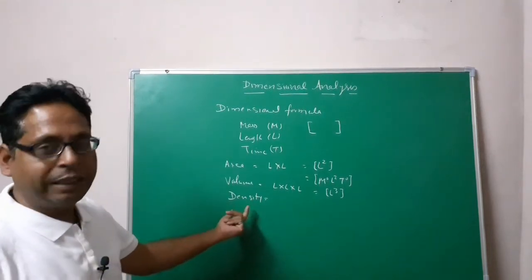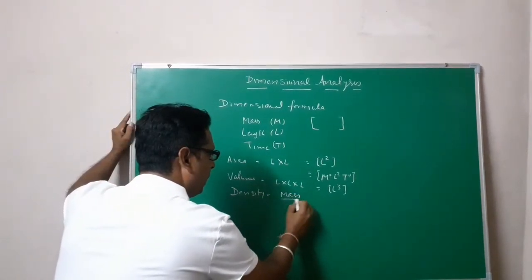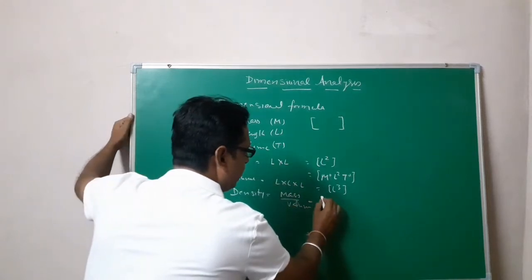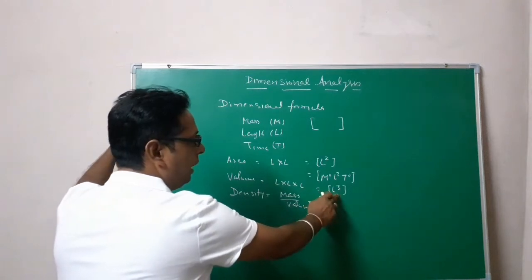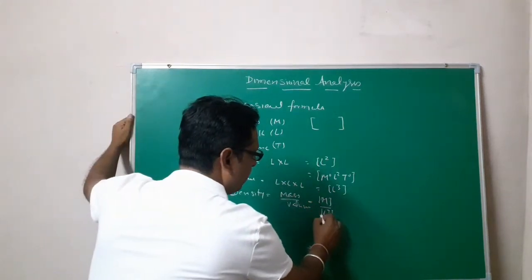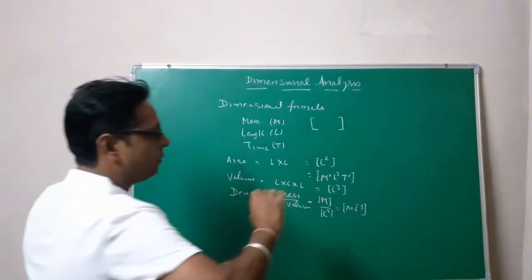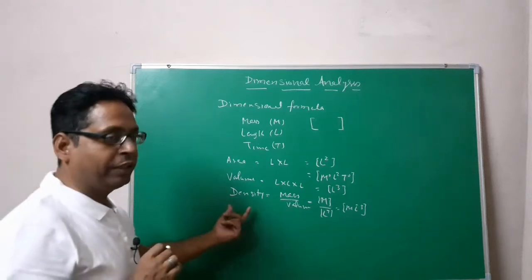So density means mass upon volume. Mass is having dimension M, and volume I have just written as L3. So this will be M L minus 3. This is the dimension of density.